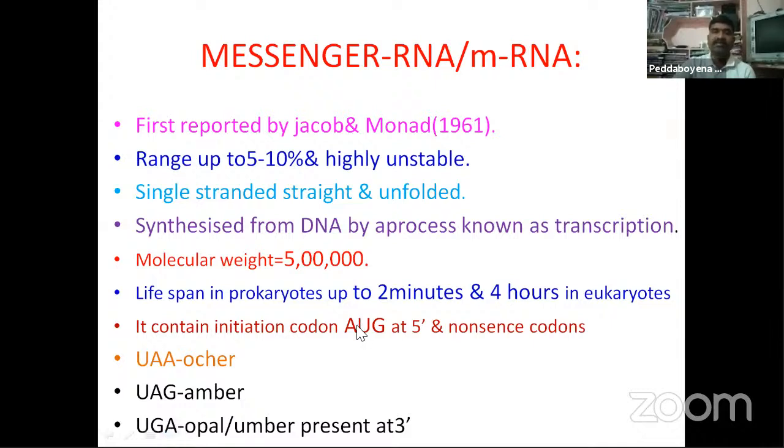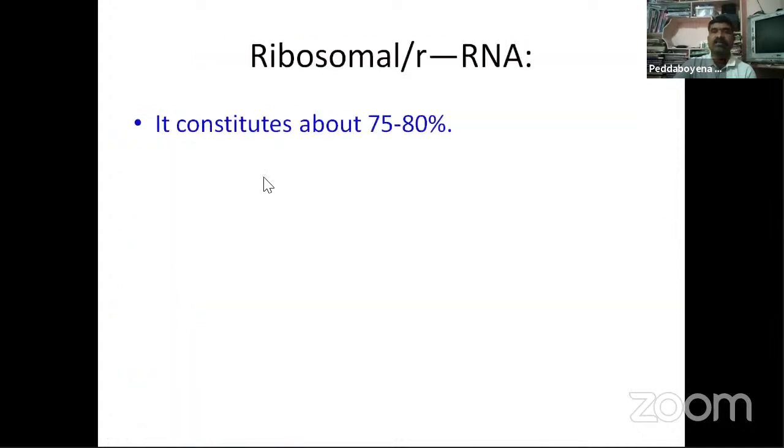The 5' end consists of the initiation codon, and the 3' end consists of the nonsense codons. These are the three: UAA, UAG, and UGA. So this is very, very important. And the next one, ribosomal RNA. It constitutes about 75 to 80 percent.